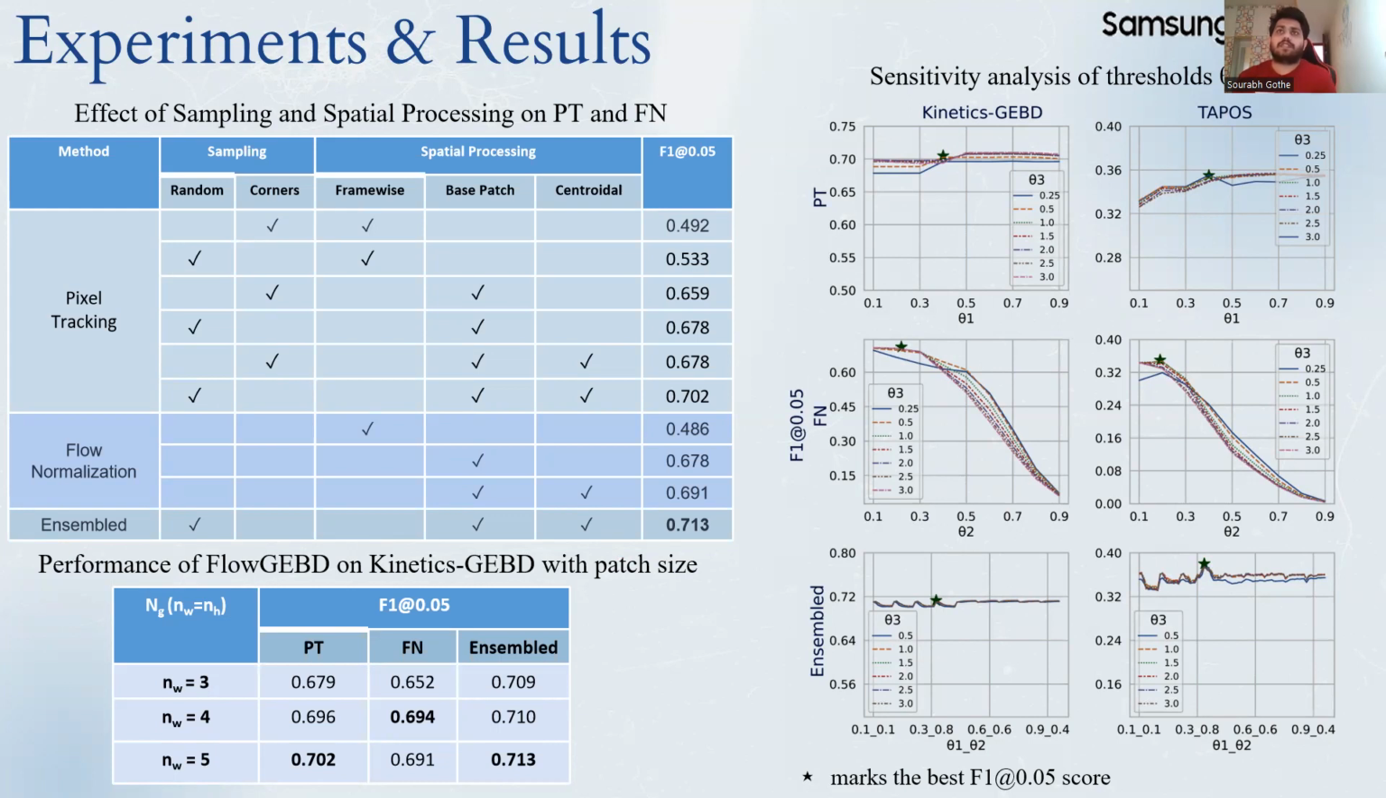It can be seen that pixel tracking is almost flat, so it is not sensitive to the threshold that we choose. In the case of flow normalization, it is obvious that when we increase the maximum flow, the number of boundaries will decrease. Ideally, the maximum flow is less than 0.3, and it is almost flat in that region. In the case of the ensemble, it is almost flat and achieves the best F1 score when combined.